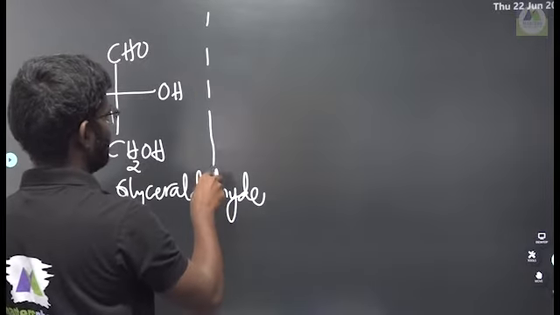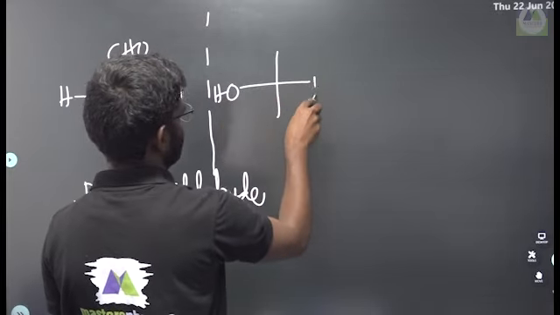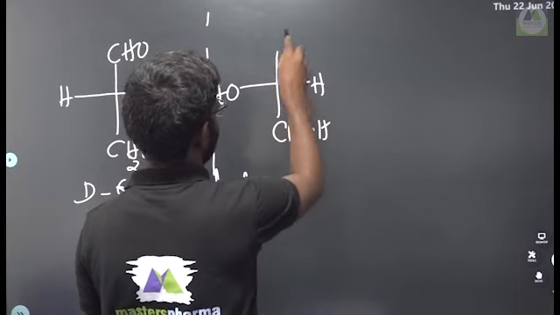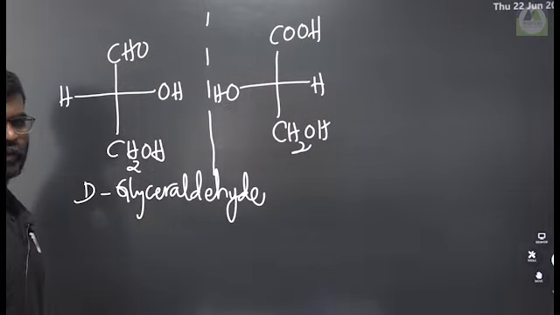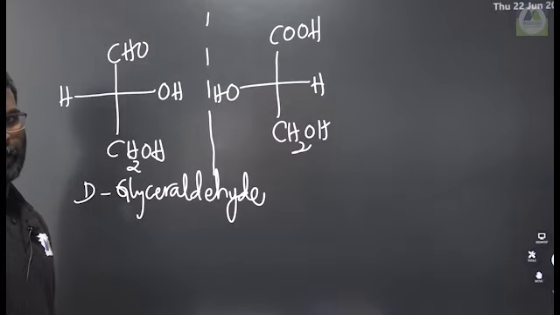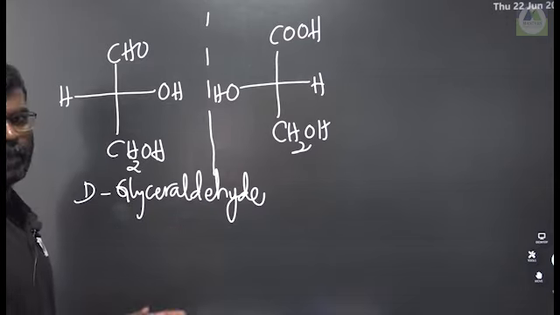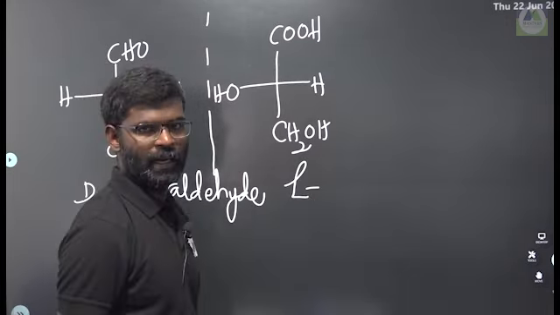The mirror image of D-glyceraldehyde is L-glyceraldehyde. This is L-glyceraldehyde, so these also belong to the enantiomer category. If you pull one out and keep it in this place, it is not merged with the other. This is capital L-glyceraldehyde.